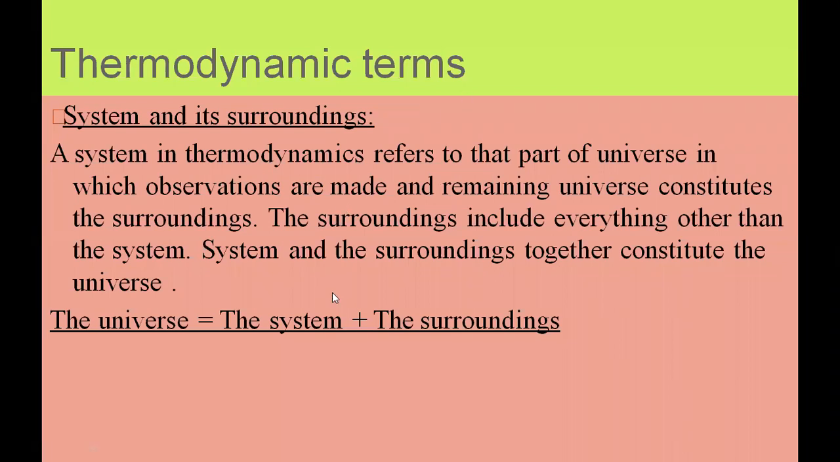So if we just consider the system, the system is that specific apparatus or specific equipment in which we are performing any reaction. So that is the system, and the rest, apart from that system, is known as the surroundings. Means the environment, all the things except that system is called surrounding, and together they form a universe.